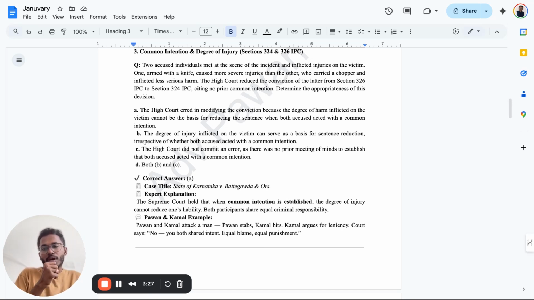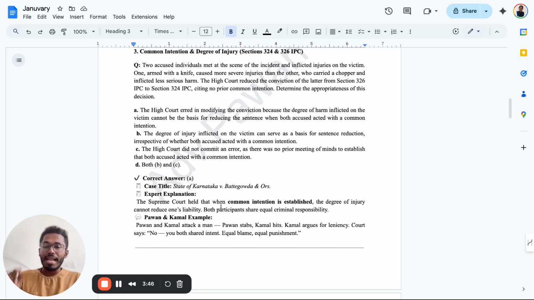So what happened? Me and Kamal. I will go and kill the person, and Kamal, what will he do? He will attack the man. So what will the court say? Kamal will plead to the court, see, I just hit the person, should I be punishable? The court will say yes, because both share the intent. So this was a similar kind of case which happened in which one? State of Karnataka versus Batti Gowda case.